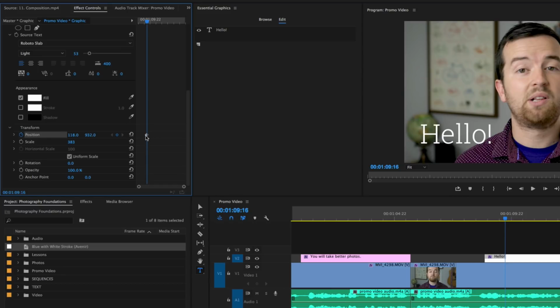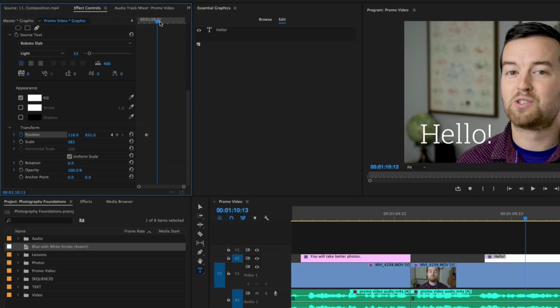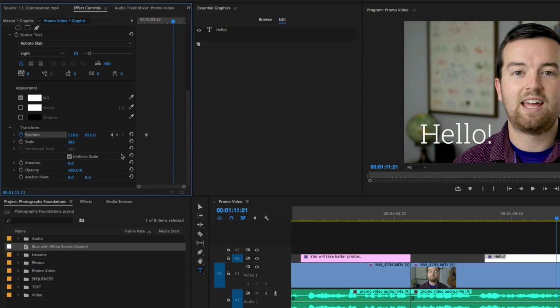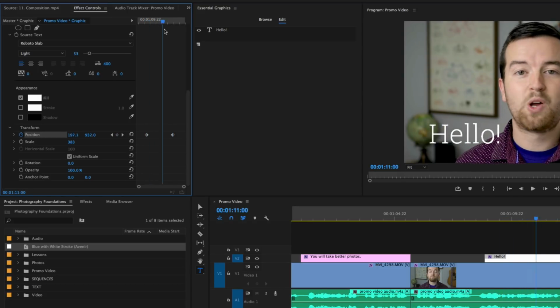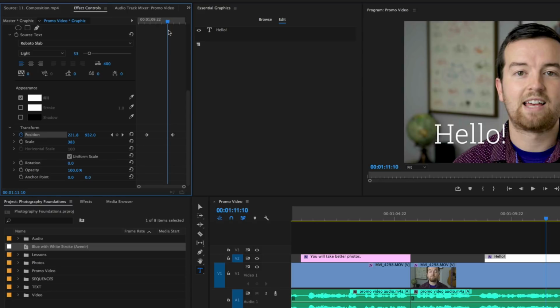And now we have a keyframe on this little timeline up here in the Effects Controls panel. If I go forward and I say that I want the position to change to, say, right here, what happens in between is that from this keyframe to this keyframe, it moves. And that's how you create animations for position, for scale, for rotation, for opacity, for any of these different transform properties.